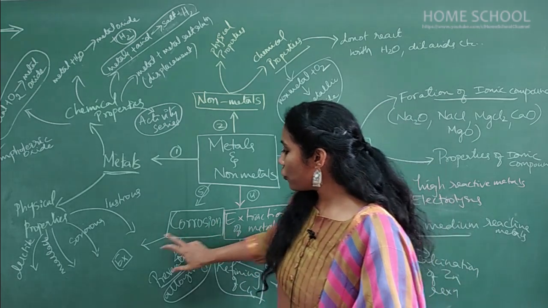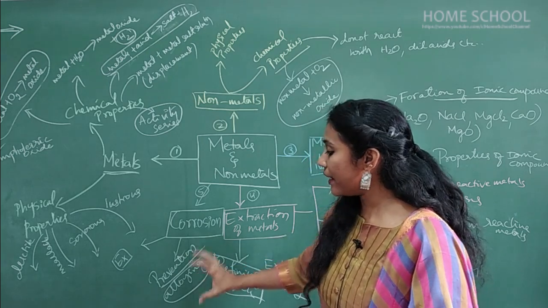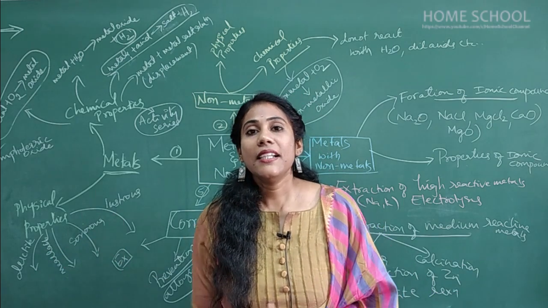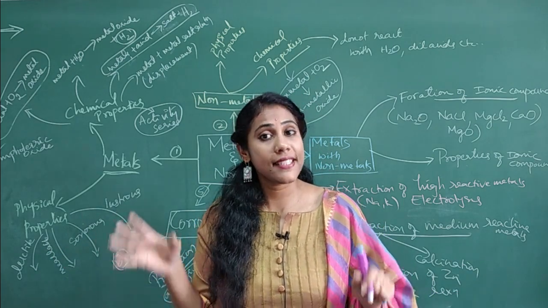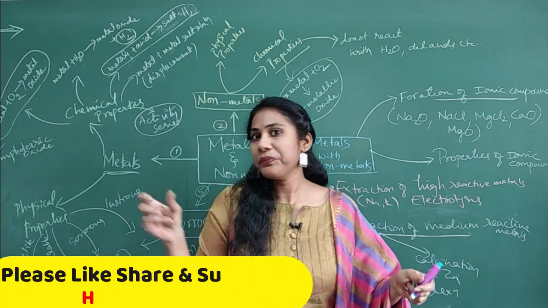Later, about corrosion, you must know the examples and prevention methods. Under that, alloys are very, very important. So that's all about the metals and non-metals chapter. Hope this has given enough benefit and is helping you to revise the chapter quickly, right?